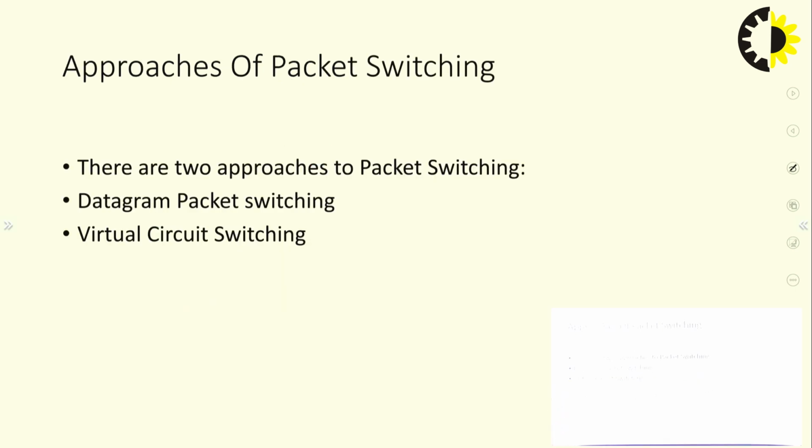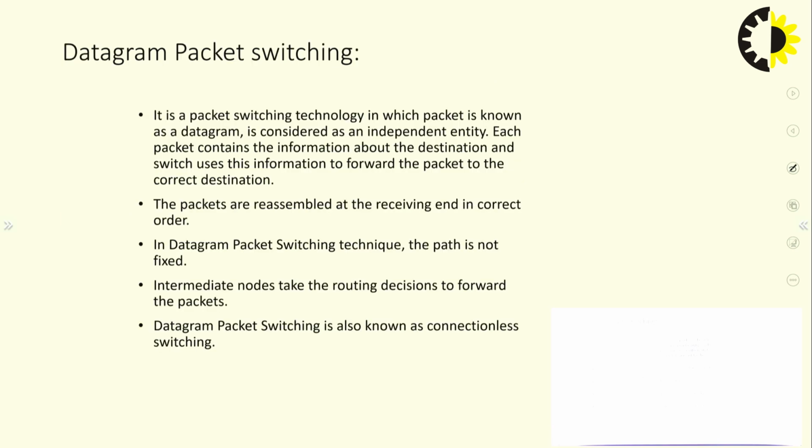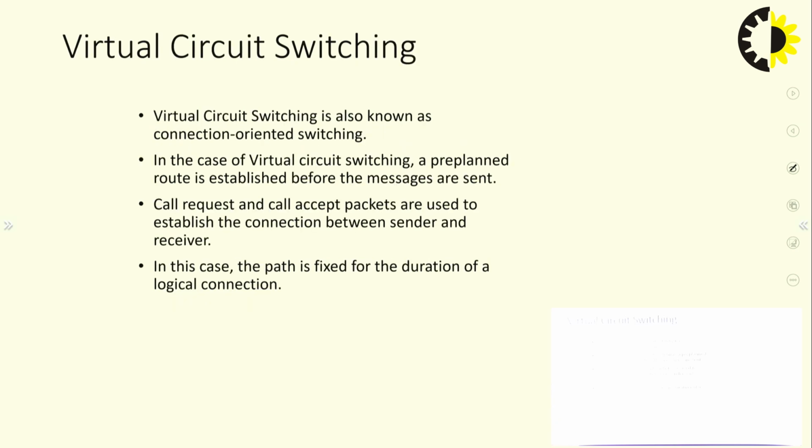Now, in packet switching, there are 2 approaches: the first is the datagram and the second is virtual circuit switching. In the datagram approach, only the packets are designed. There is no circuit establishment, and the packets are thrown out to reach the destination. But the virtual circuit switching technique in packet switching is just like circuit switching. First a circuit is established, then data transfer happens, and after that the connection closes.